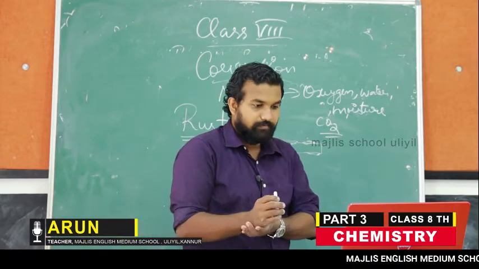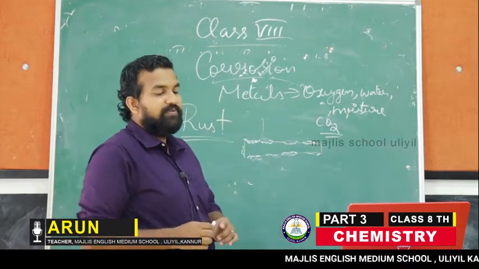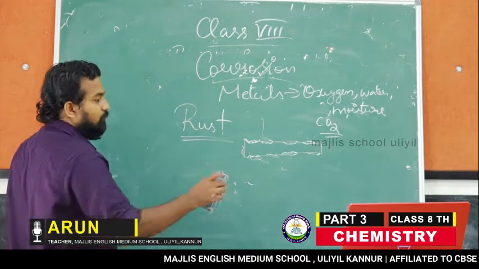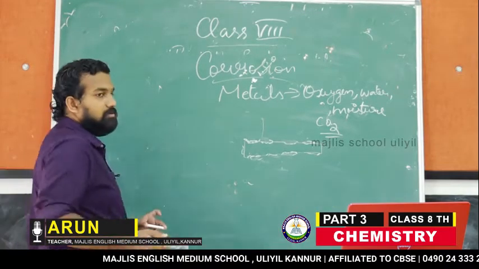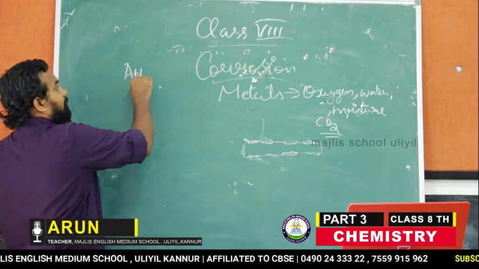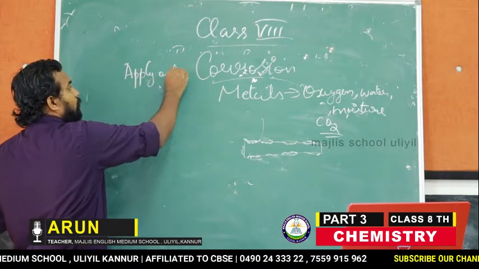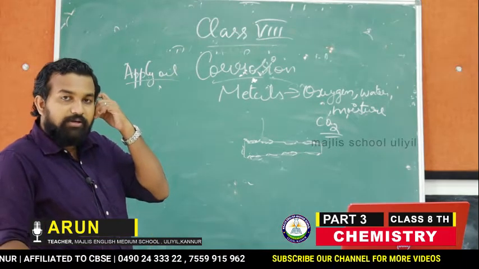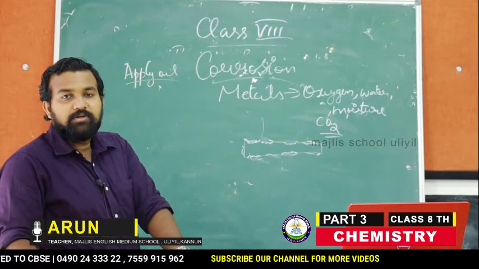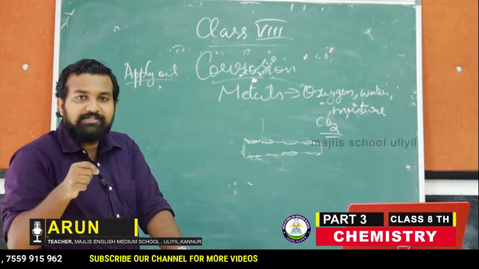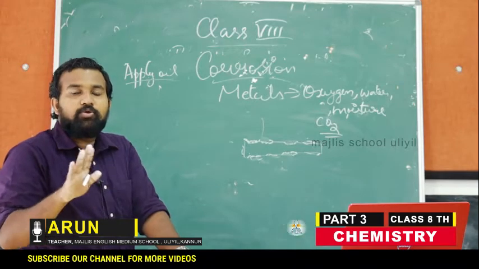Okay, so how do we prevent metals from corrosion? What should we do in order to prevent corrosion? In vehicles, what do we do? We apply oil. Or in the sewing machines present in our homes, our mothers apply oil to each and every junction so that there is no rust.